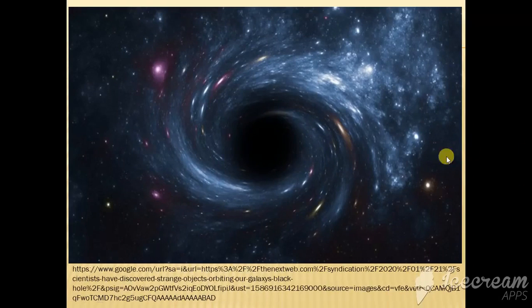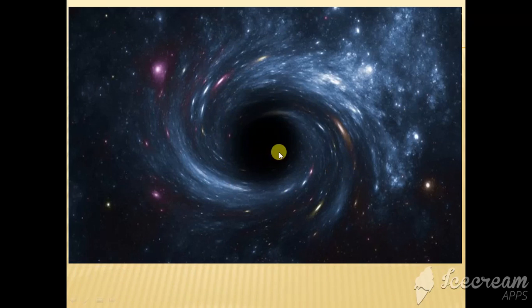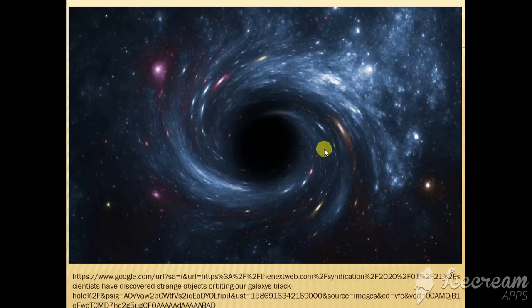So this is an artist's view of a black hole. One can easily understand, if this central part is a black hole and the matter is going towards the black hole in this spiral way, if you get such an observation, you can confirm that the central part is a black hole.